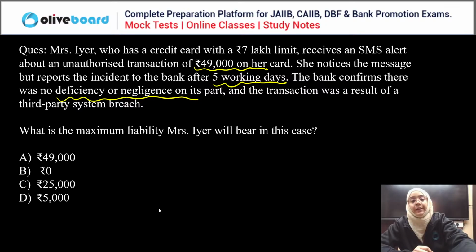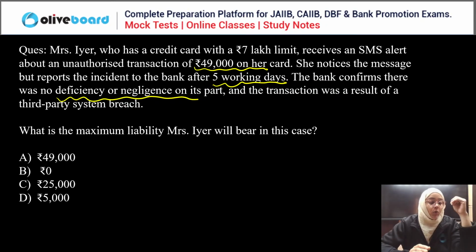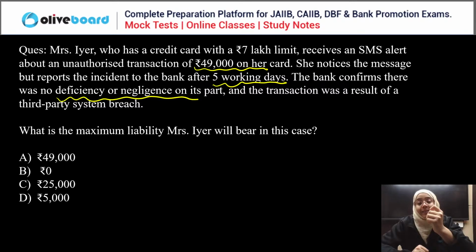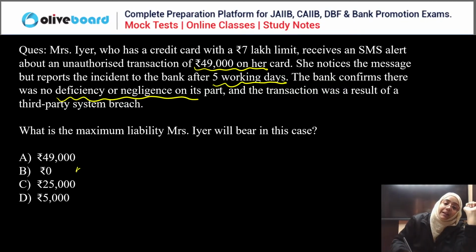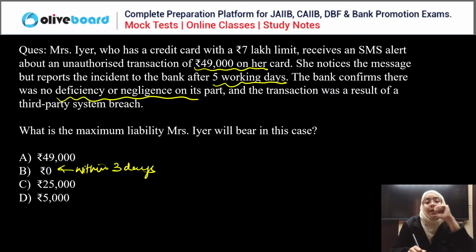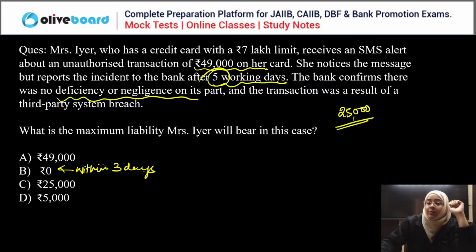Now you can confuse yourself with zero liability or 25,000 liability in this case. There is a third party payment gateway compromise, but there is a delay in reporting. If you have reported within 3 days, then you are entitled to zero liability, but you have delayed the reporting. Now, the maximum liability that can be imposed on you is 25,000, so either the transaction amount or 25,000, whichever is lower.